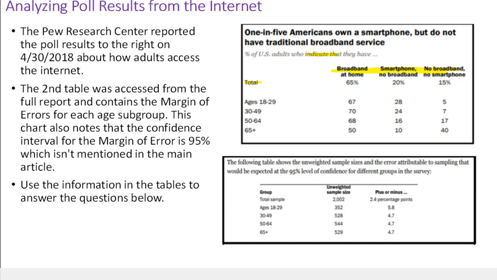Okay, so I got this first table from their main article, and I actually had to go to their full report to find this information. So this is our margin of error, plus or minus. They had the margin of error on the last page, but the last page didn't mention that they were using a 95% level of confidence like we have.